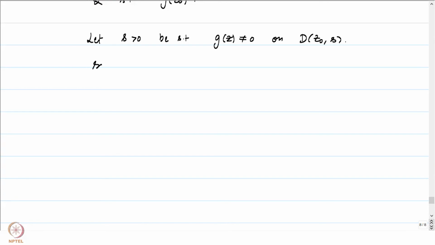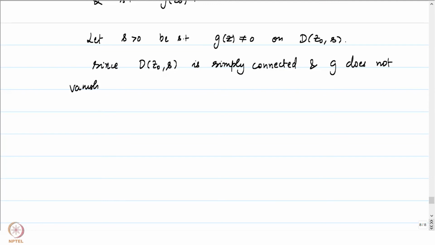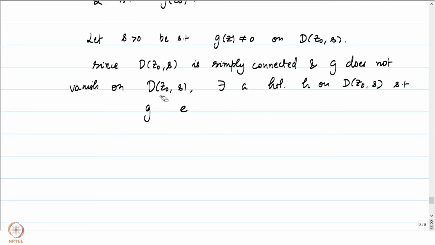So maybe I should write that, since D(z0, s) is simply connected, and g does not vanish on D(z0, s), there exists a holomorphic function h on D(z0, s) such that g of z is equal to e to the power h of z on D(z0, s).